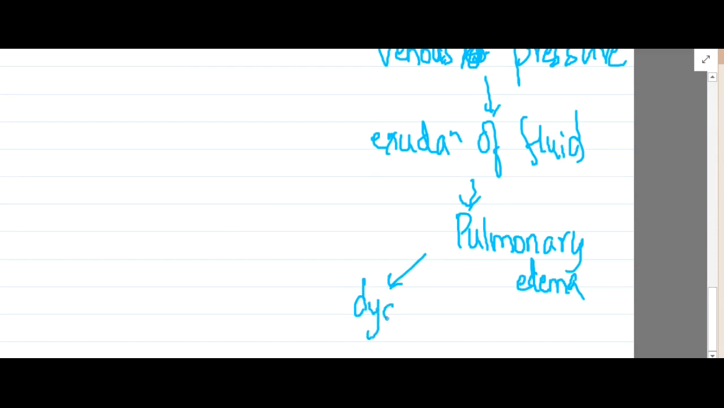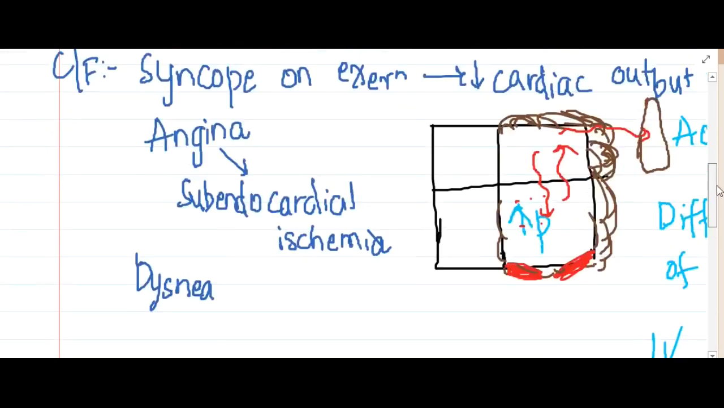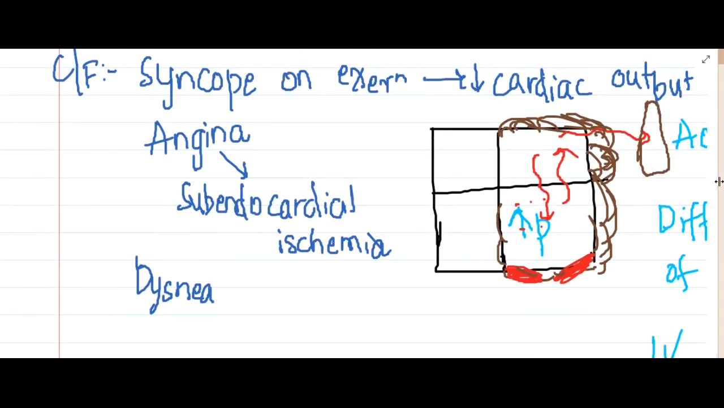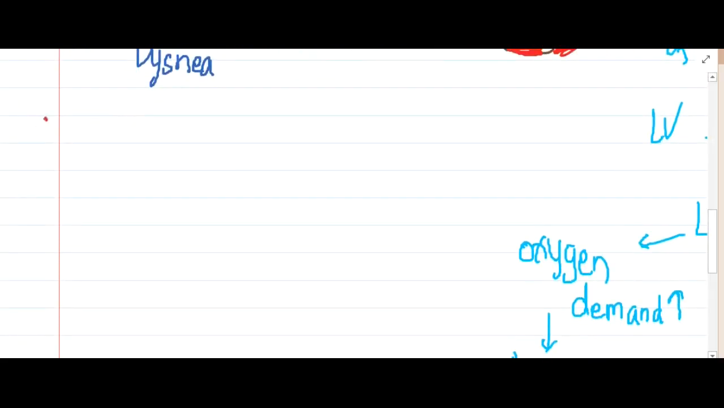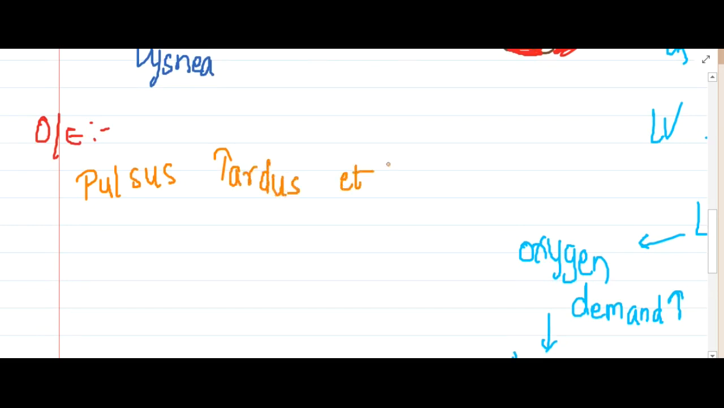So here, in aortic stenosis, the triad which you see is the presence of syncope on exertion, angina and dyspnea. Now on examination, if you examine the patient, you will see two things. One, there is pulsus tardus et parvus. Here a slow rising pulse is seen. This is also called an anacrotic pulse.